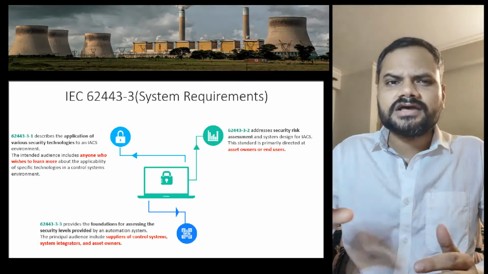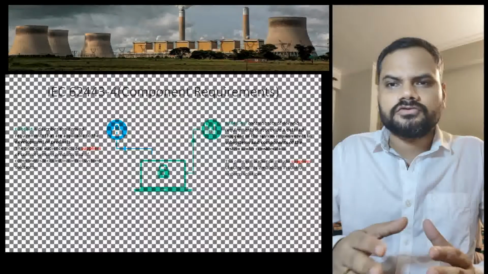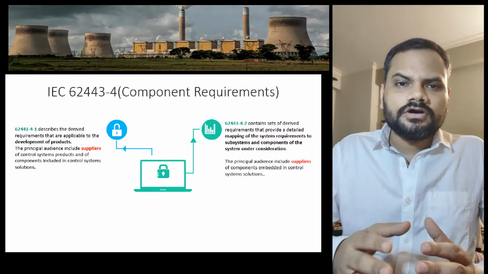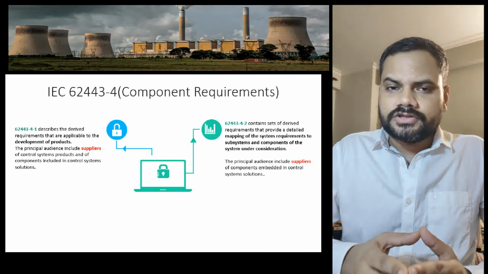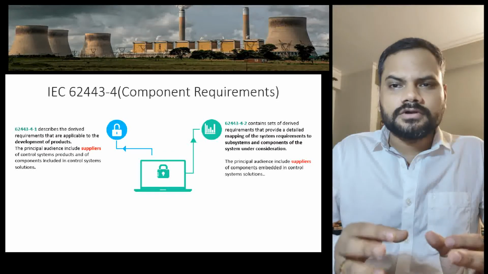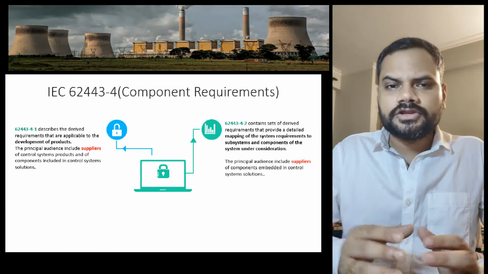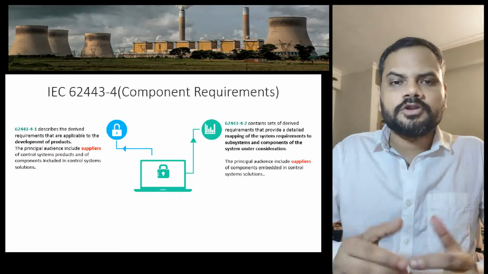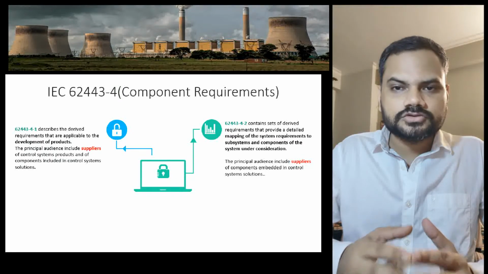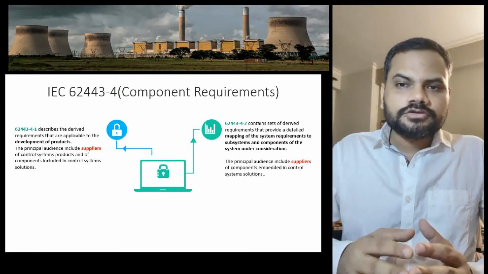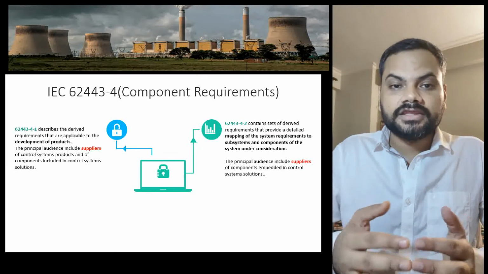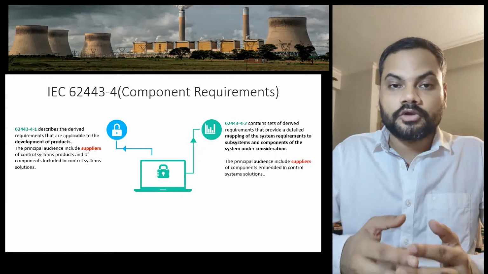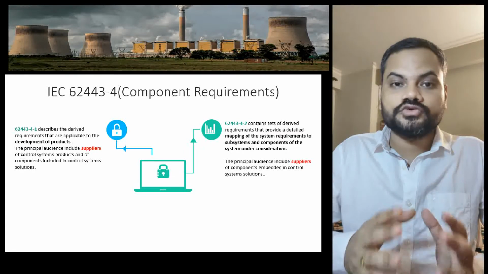And finally the last tier of the 62443 series. It has two standards. One is 4.1, which is applicable only to the development of the product. The principal audience includes the suppliers of control systems and components included in the control system solution. Anyone who is designing or producing these products for the IACS system, those are the intended audience.